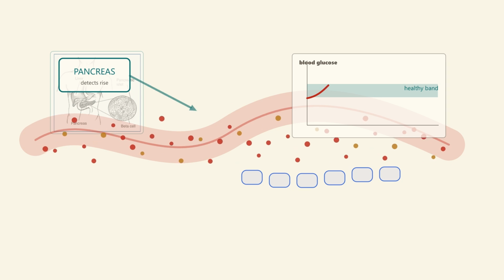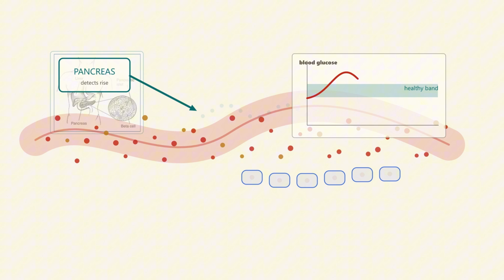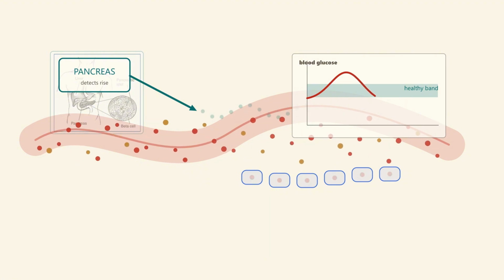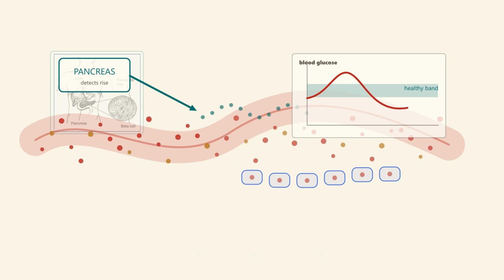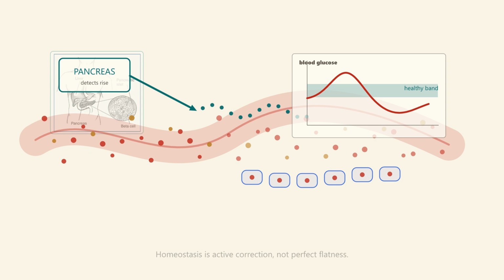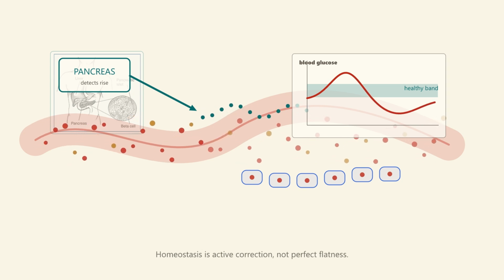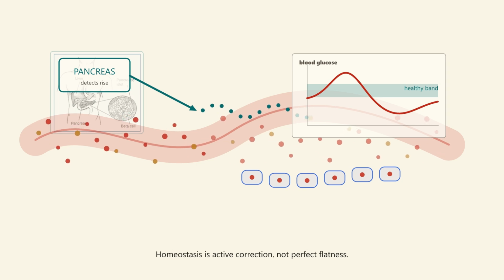If the response were frozen at full strength, glucose would be driven too low. If the response never arrived, glucose would remain too high. Healthy regulation depends on the response fading as the state returns toward range. The output has to come back as updated input. The important picture is not a single hormone shot. It is the updating signal returning through the body.